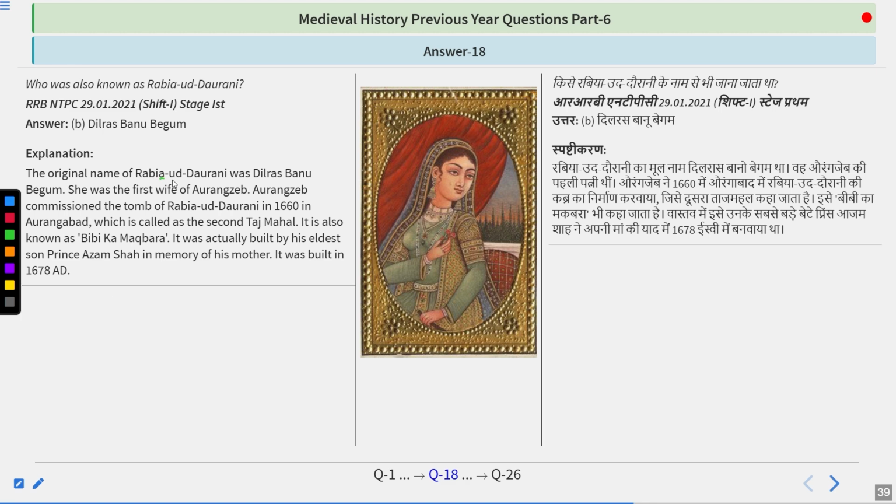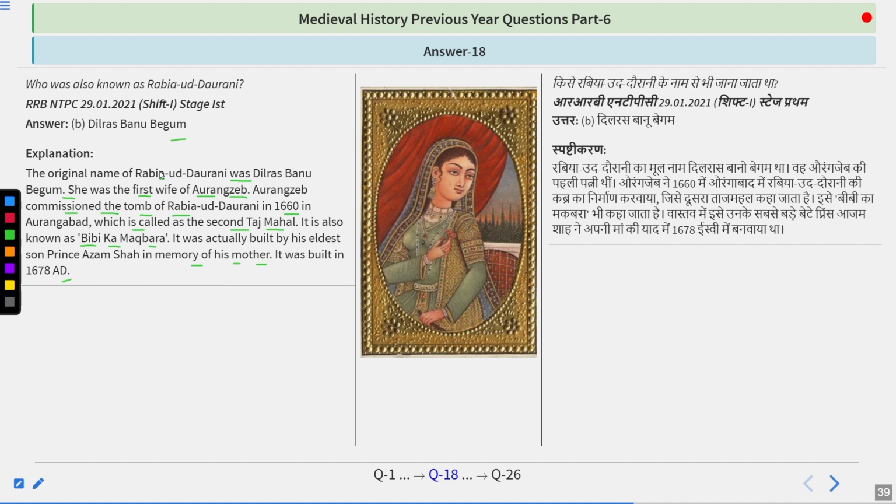The original name of Rabia Ud-Dawrani was Dilras Banu Begum. She was the first wife of Aurangzeb. Her tomb, called the second Taj Mahal, is also called the Bibi Ka Maqbara. It is sometimes also called the Black Taj Mahal. It was built by his eldest son, Prince Azam Shah, in memory of his mother. It was built in 1678 AD.